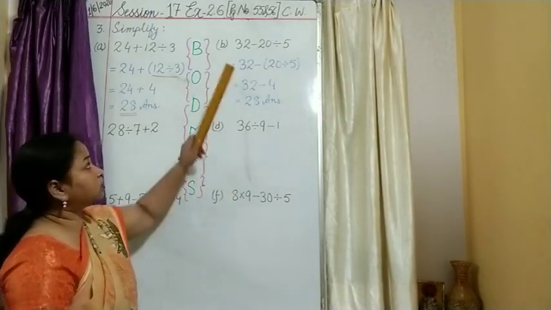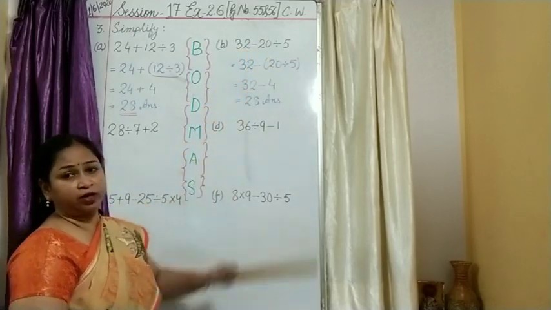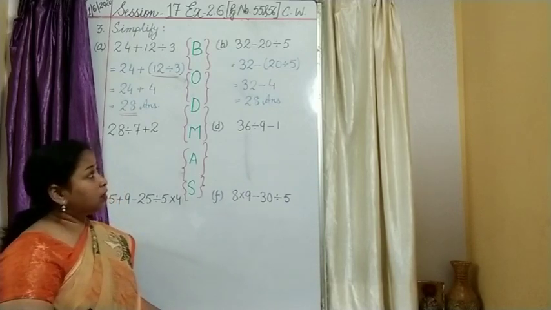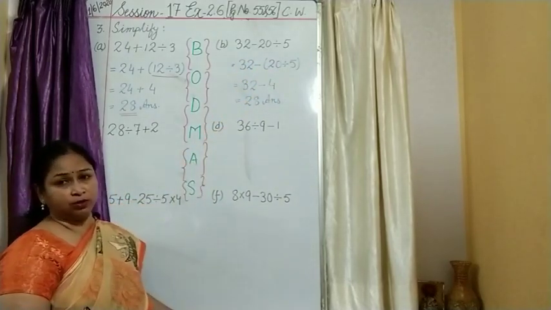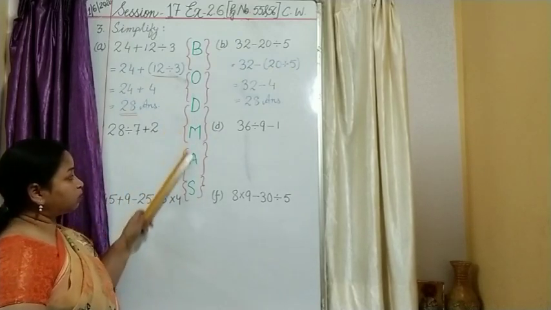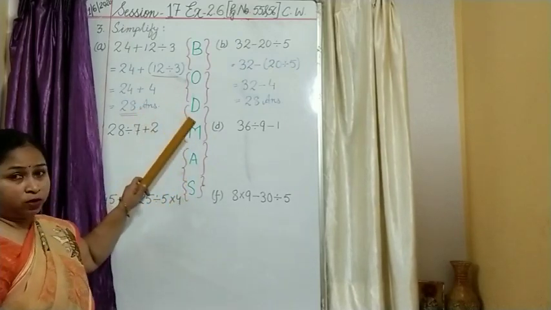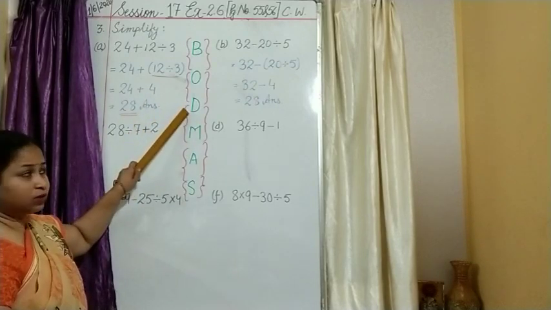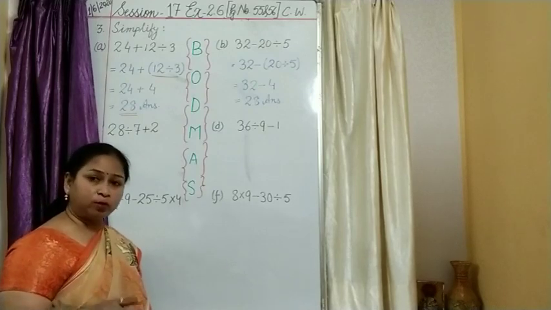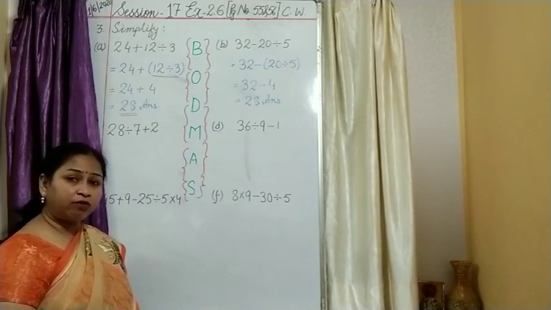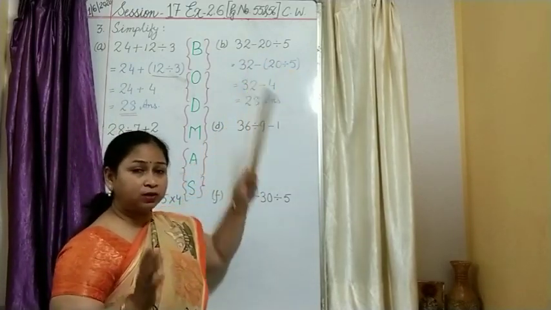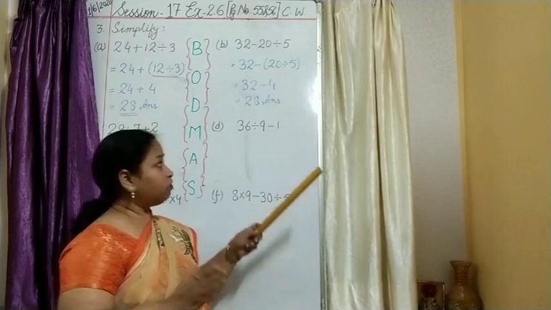The next question is 32 minus 20 divided by 5. Which two operations are present here? Here we have minus and division. We don't have plus, we don't have multiplication. Now as per this BODMAS rule, look here, division comes, then subtraction. That means which operation you are supposed to do first? You will be doing division first. So what I have done? I have again taken them in a bracket in order to concentrate my operation only for division first.